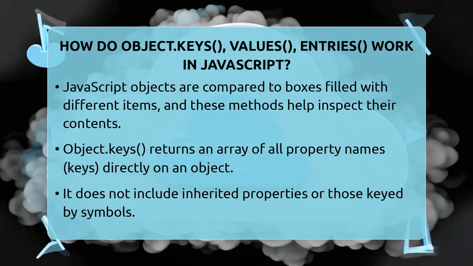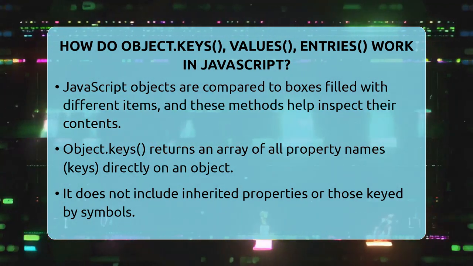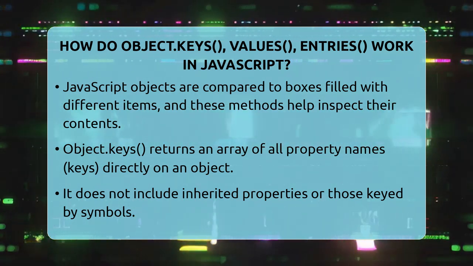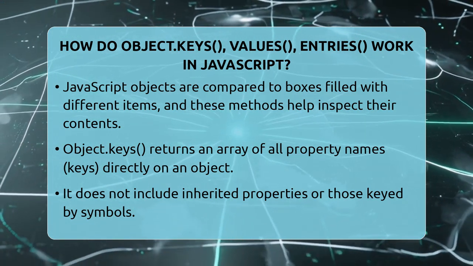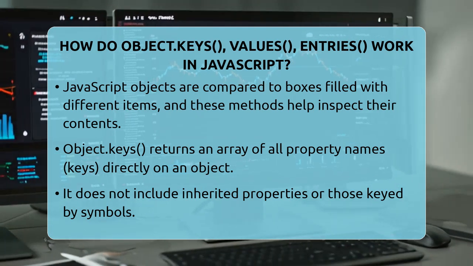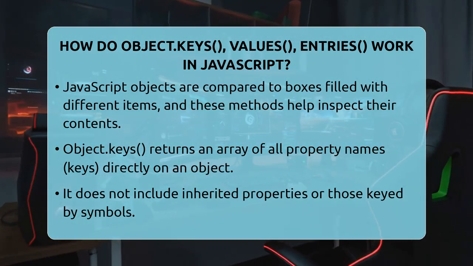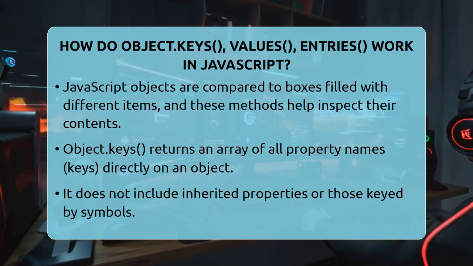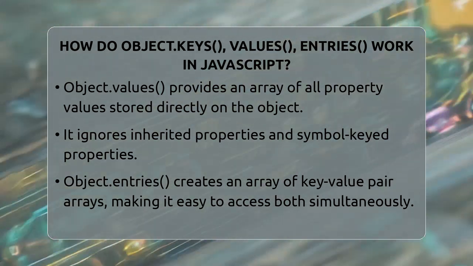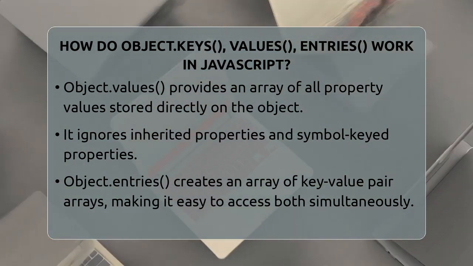Object.keys is like reading all the labels on the box. It gives you an array of all the property names or keys that belong directly to the object. For example, if you have an object representing a person with name and age, Object.keys will give you an array with name and age. It only includes properties that are directly on the object, not ones inherited from somewhere else. This is useful when you want to see what properties an object has without digging through its entire prototype chain.